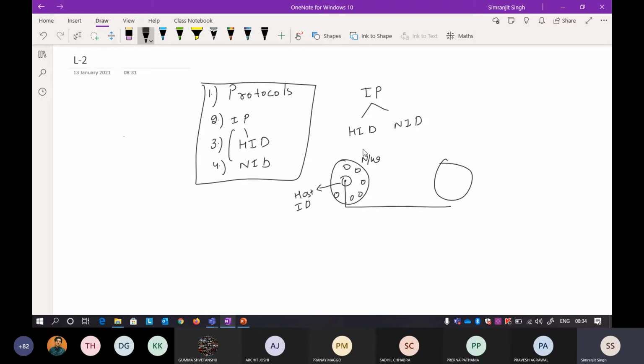There are many networks. I'm only talking about one network, that is BSNL. There is another network in another country, like Docomo in Japan. So in different networks there are different hosts. This is your host, and I want to access some service, so this becomes my server. There is no difference between a host and a server.